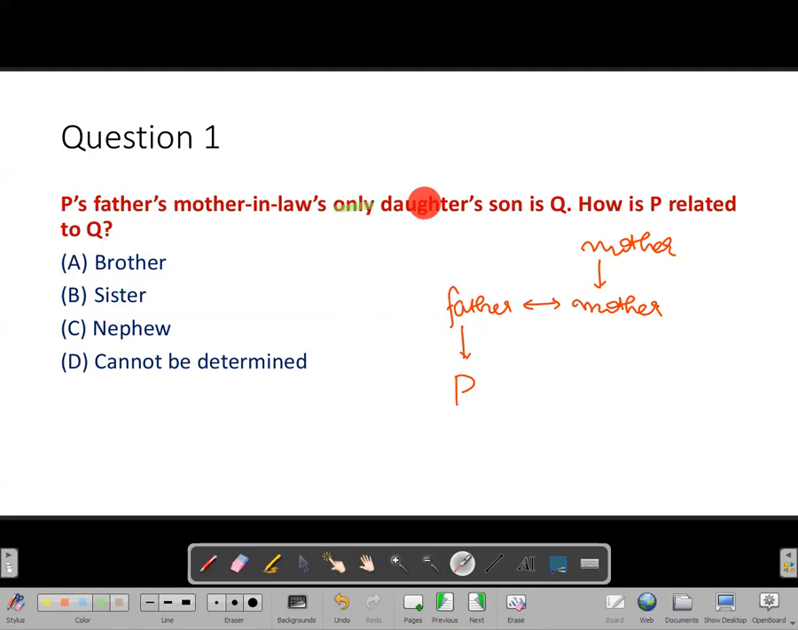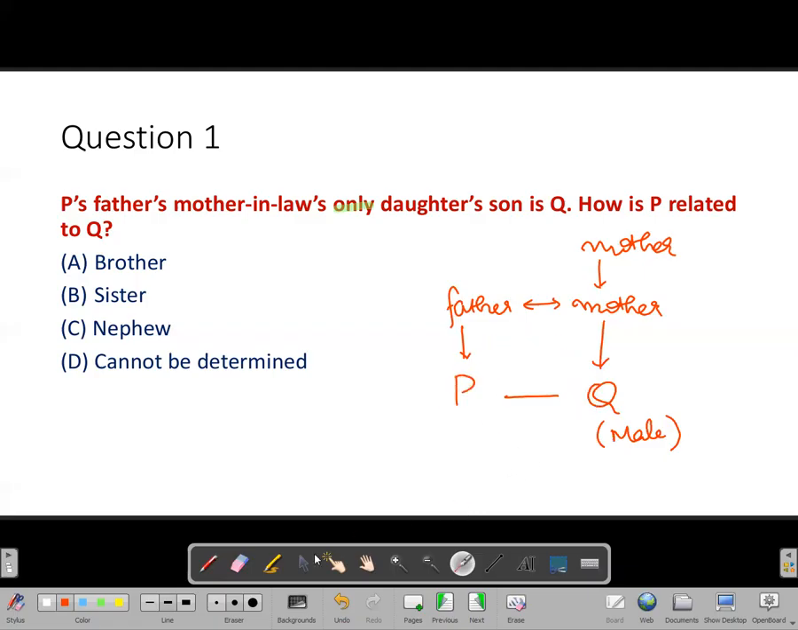That only daughter's son is Q. So this only daughter's son is Q means you can conclude that P and Q, they are siblings. And here Q is male. But the question reads, how is P related to Q? The question is not how is Q related to P. The question is how is P related to Q.